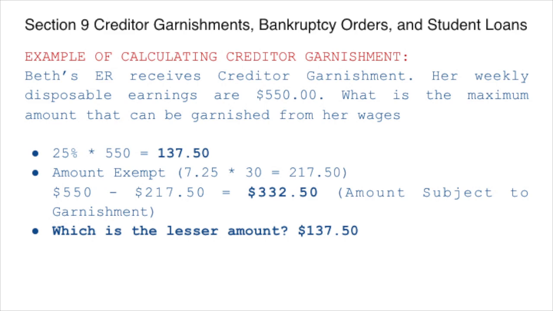So we will reduce our disposable earnings by $217.50, and the amount that we get is $332.50. Now this is the amount that is subject to garnishment, but we will compare this amount with the other amount that we calculated, 25% of 550, and we will pick the lesser amount. The lesser amount in this case is $137.50, and that is what we will deduct for this creditor garnishment.